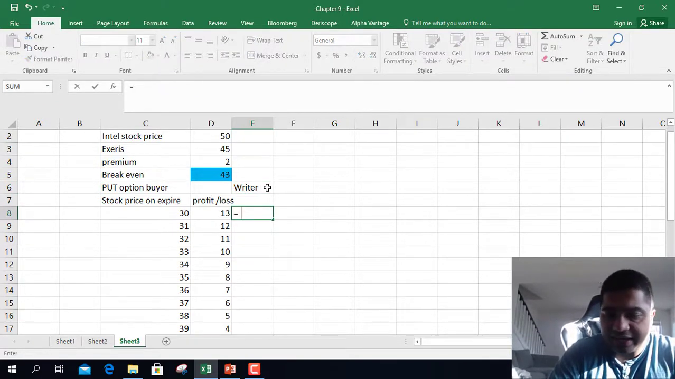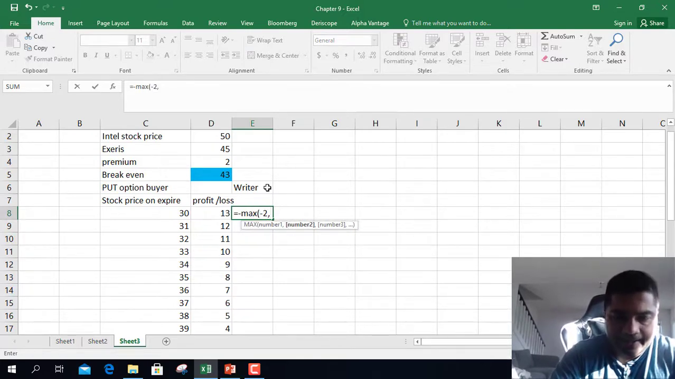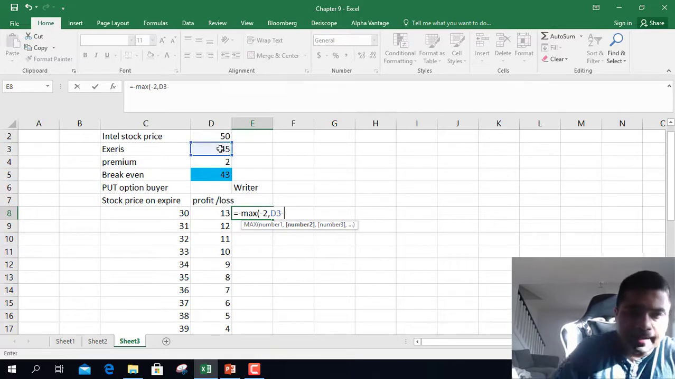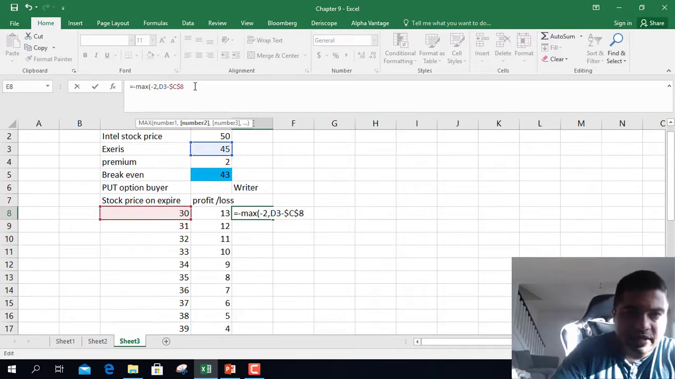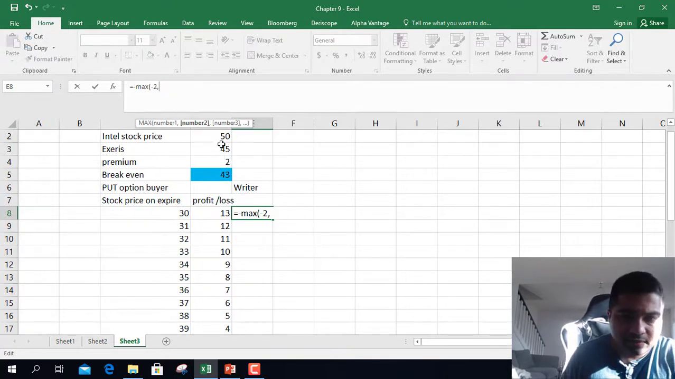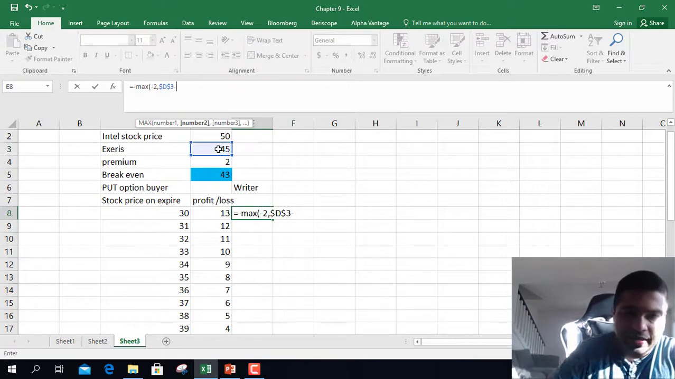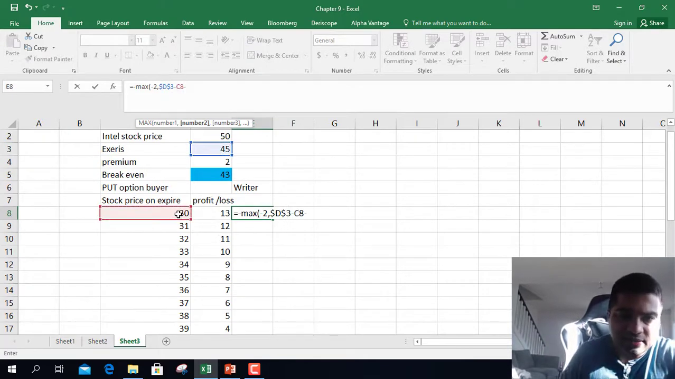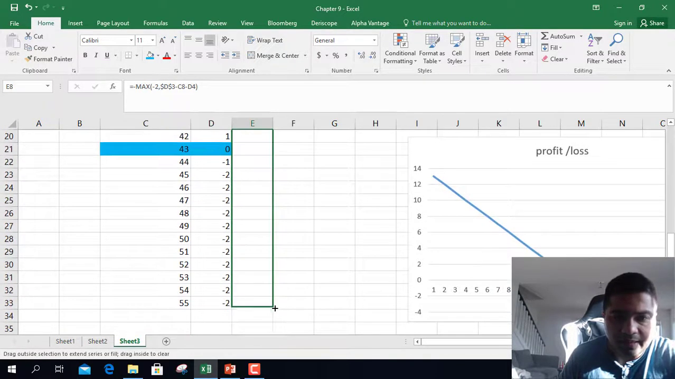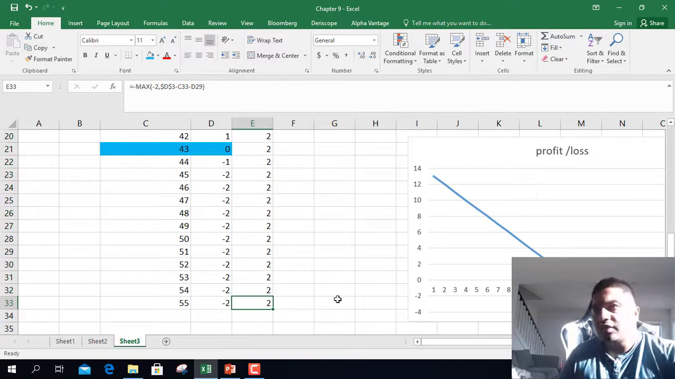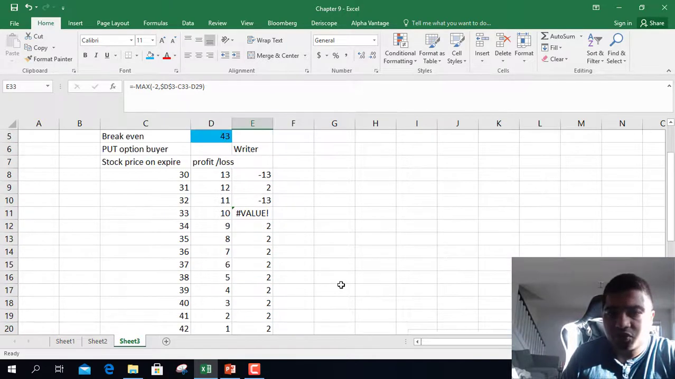For the put option writer, if you're a writer, the function is negative max -2 and strike price minus stock price. Strike price is constant, so I'm making strike price minus stock price minus premium. So same as buyer except the negative sign. So $13 loss for writer and maximum profit $2. So maximum money you can make is $2.